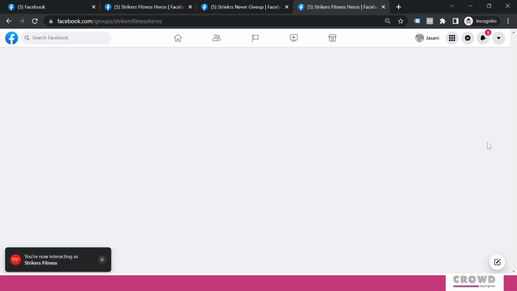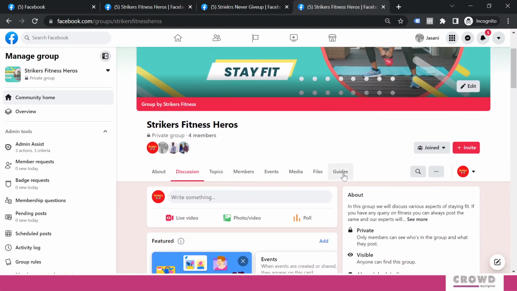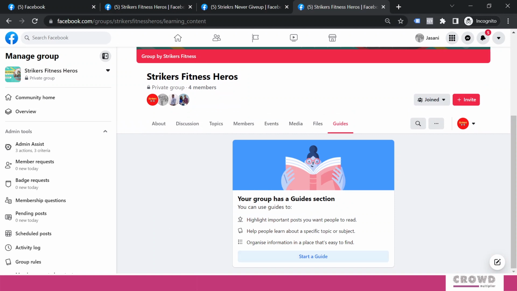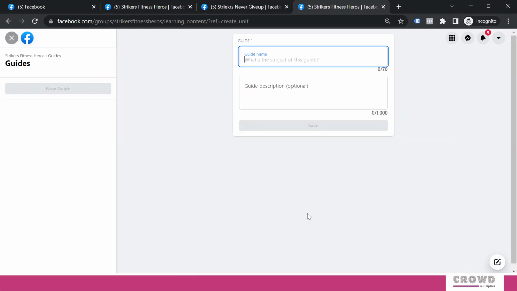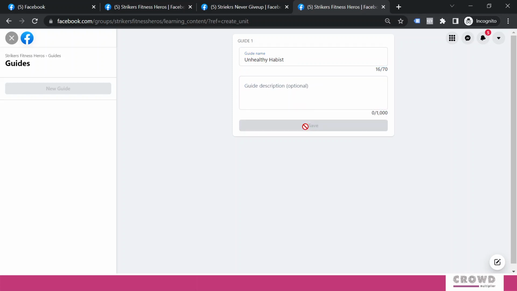Now we'll again go back to our admin mode. Now we'll see the guides part, right? If you click over here, then you will see right now we have not created any guide. So let's click on this start a guide. And every time we need to give a name to the guide. So the first guide would be unhealthy habits. I'm not doing any description over here, and I will click save.